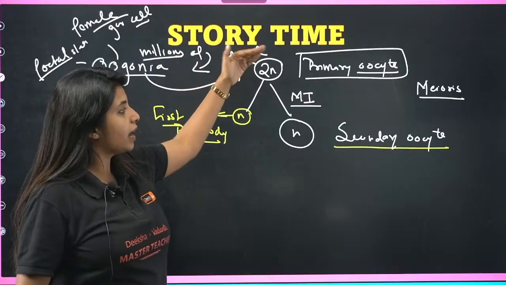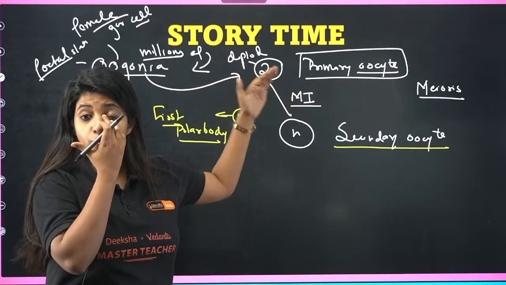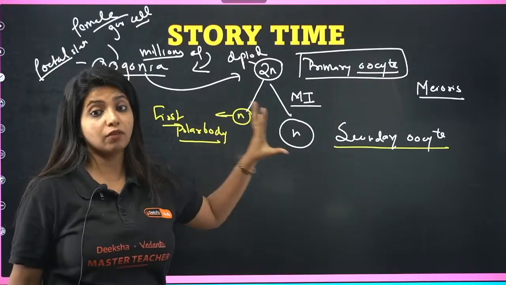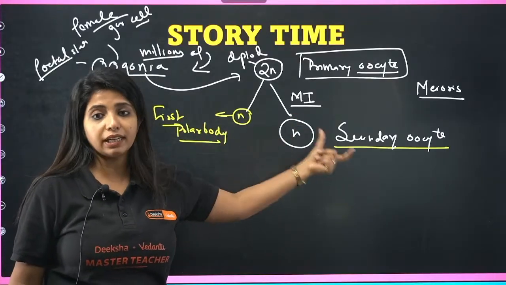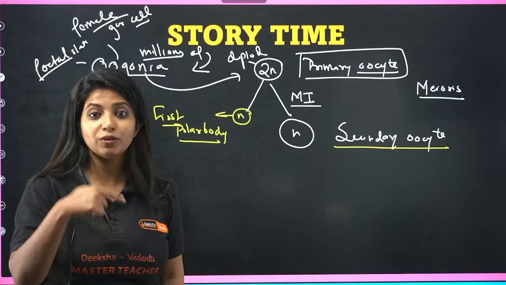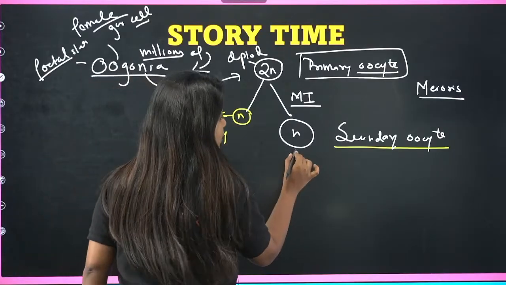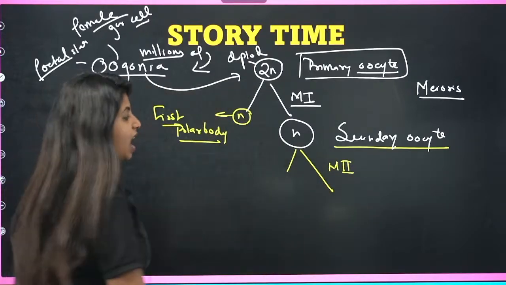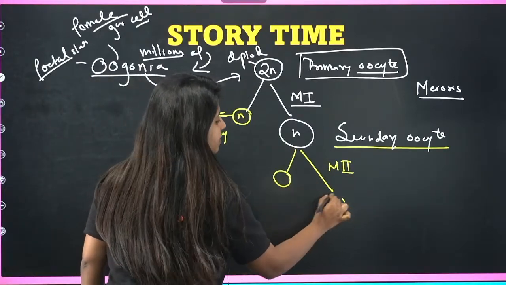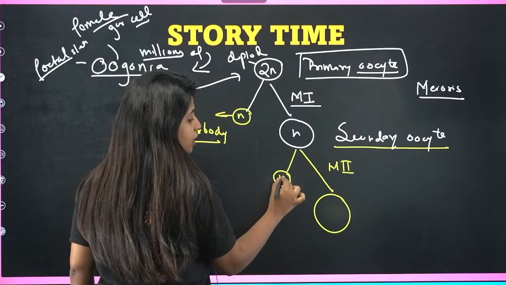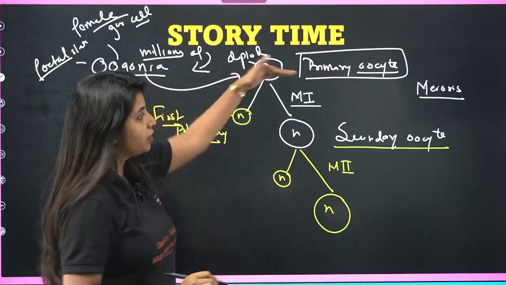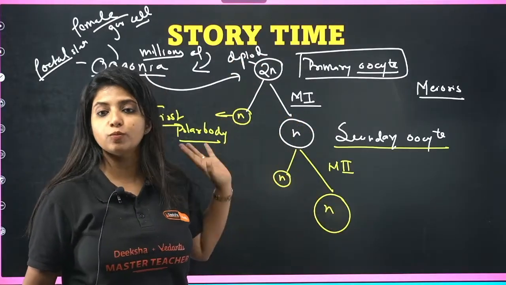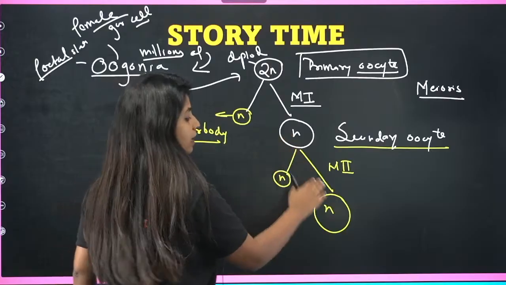The primary oocyte, when it undergoes meiosis 1, at the end of it you get a secondary oocyte and unequal cells. One small cell, one big cell. This small cell is known as the first polar body, and here you have the secondary oocyte. Now you need one more meiosis to happen, right? So one more meiosis happens over here. Again the same thing: one small cell and one big cell. As I always tell you, the first round of meiosis is where it becomes half. After that, it remains the same. The number of chromosomes remains n here also.